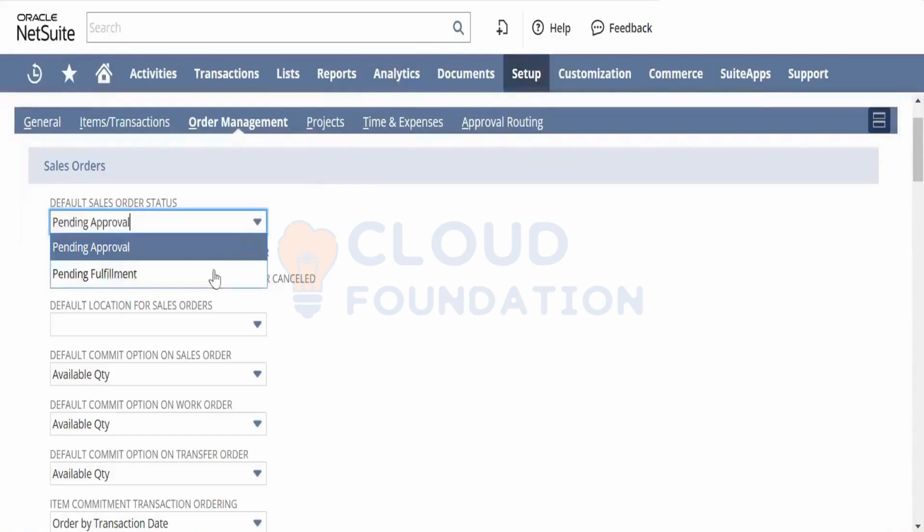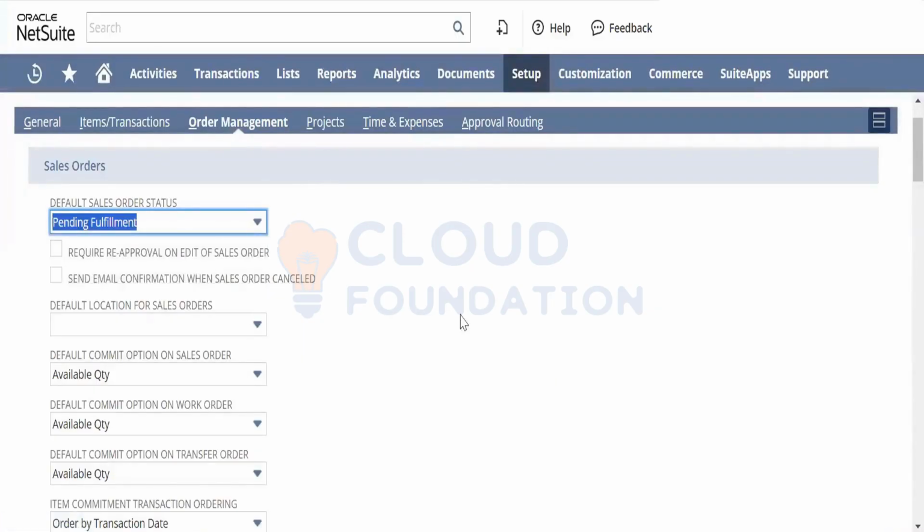What is pending fulfillment? By default, you're saying that when I create a sales order, I do not want it to be in a pending state. It has to go to the fulfillment directly. Fulfillment is nothing but shipping out of the material from your warehouse. So do you want it as pending approval, or do you want the status to be pending fulfillment? That is your preference, which you can set up here.